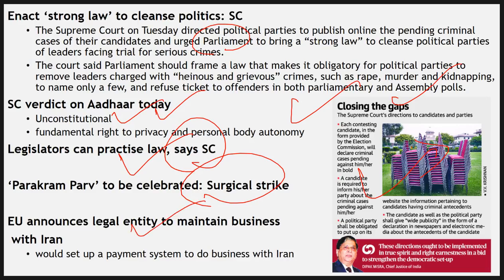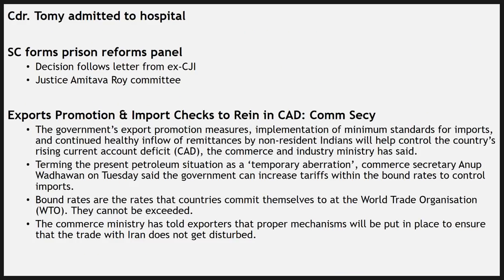And the EU announces a legal entity to maintain business with Iran. It will set up a payment system to do business with Iran. So basically the EU is not giving any sort of heed to the warnings coming from Mr. Trump. Commander Tommy has been admitted to hospital.